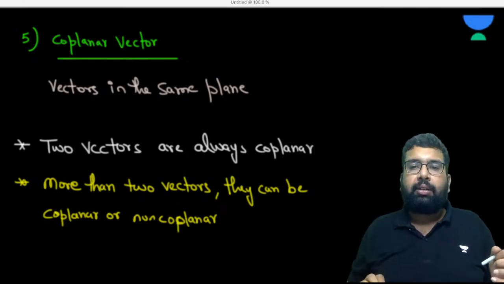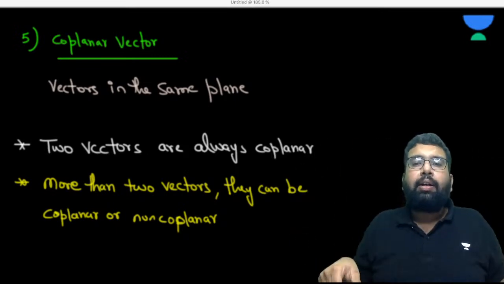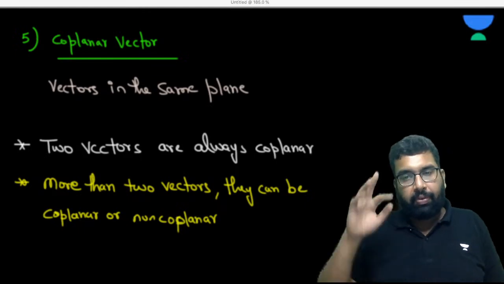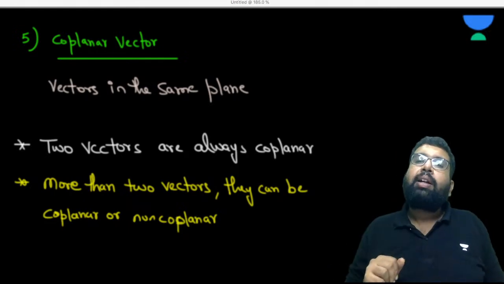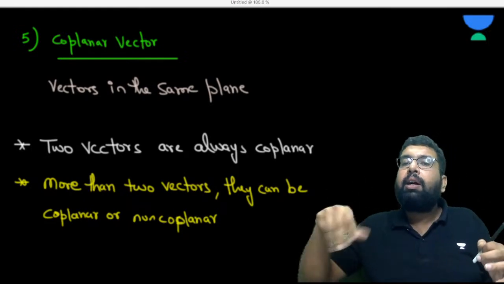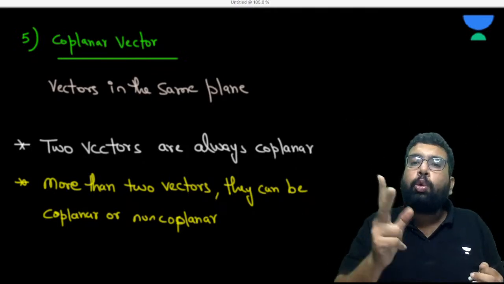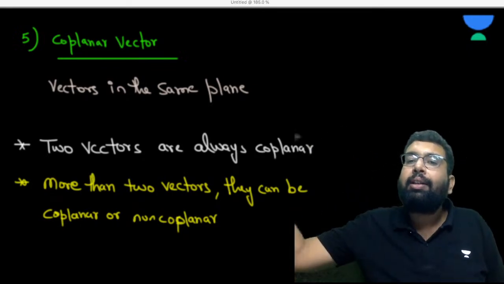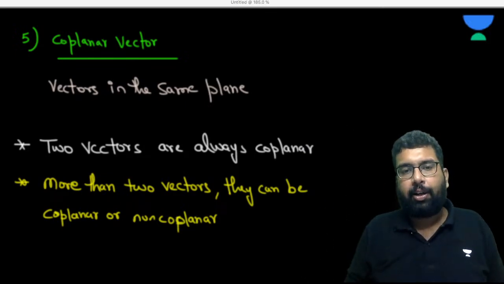If there are five vectors and all five lie in the same plane, they are all together known as coplanar vectors. Are you getting my point? If there are three vectors, two are in the same plane and the third one is in another plane, then in that problem the two lying on the same plane will be coplanar vectors. The third one, which is in the other plane, will be a non-coplanar vector. That is the meaning of it. Understood?